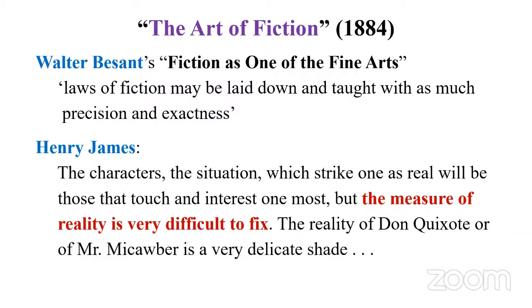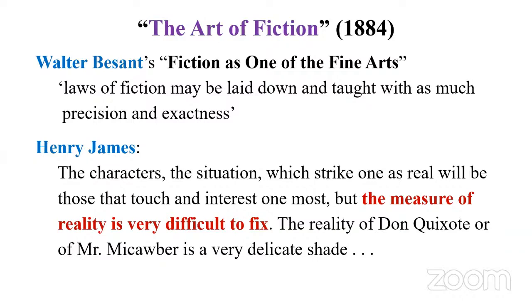Henry James says, the characters and situations which strike one as real will be those that touch and interest one most. So for one reader, some character is very close to their heart. For other readers, it may not be. They may not sound real.